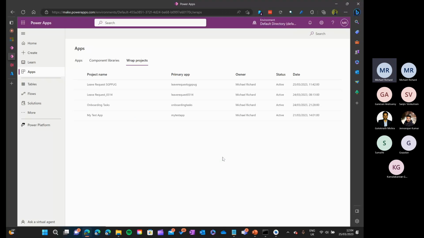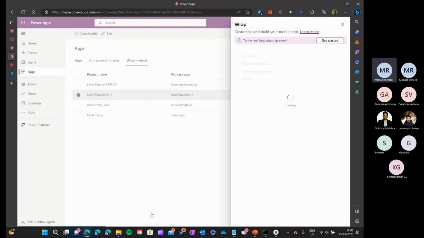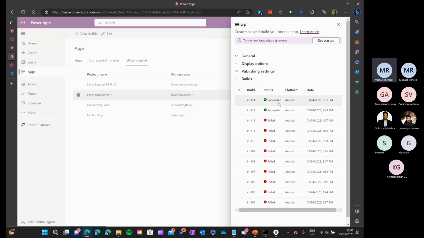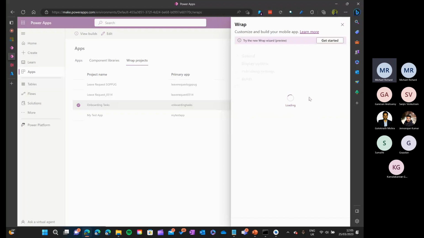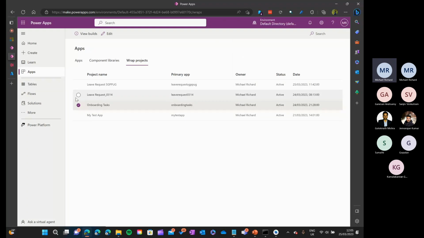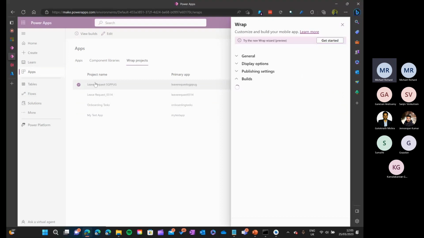I already created this leave request, as you can see here, same app. And you can see the build would have succeeded last time. So I already copied my apps to my phone, so I can share my phone screen and show you how to install. I have two apps already ready, or we can wait for 20 minutes to see this build succeed.